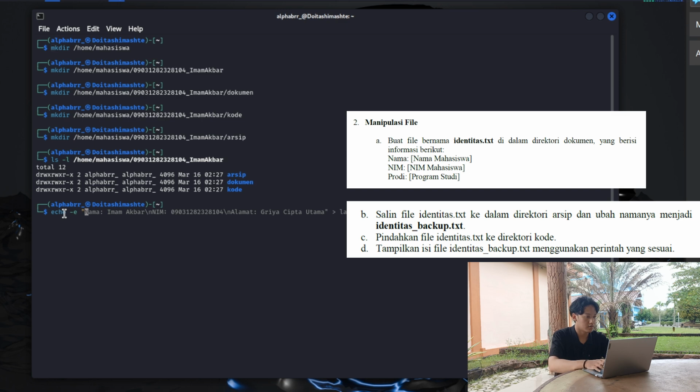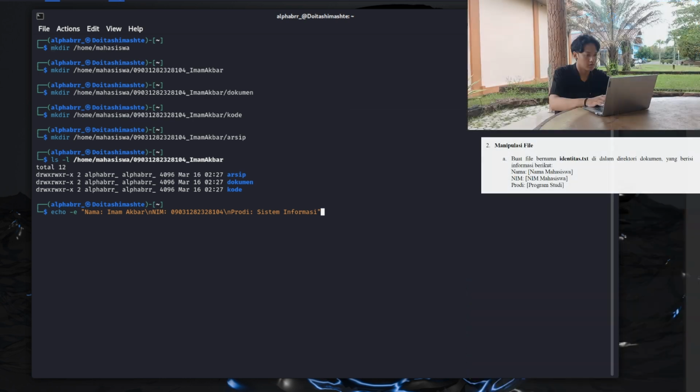Nama, and Prodi, Sistem informasi. Okay. In the identitas.txt.